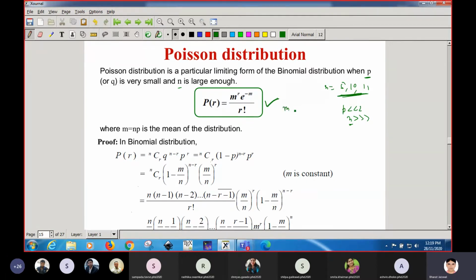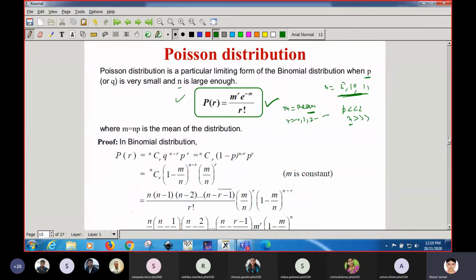What is m? M is the mean of the binomial distribution. It is the same, and r is the same, the r value will be 0, 1, 2 and so on. The only difference is that p will be very small and n will be very large. Then you will apply this formula.